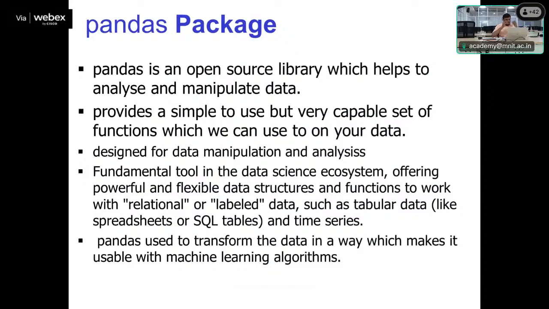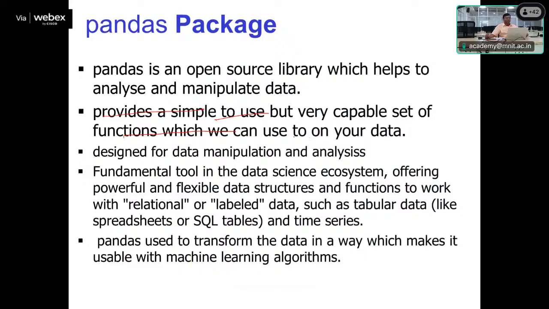So pandas is one open source library which will help us to analyze and manipulate the data. There is a simple methodology provided by pandas, which is easier to use, and it consists of a very capable pool of functions which we can use on our data to perform different kinds of processing.